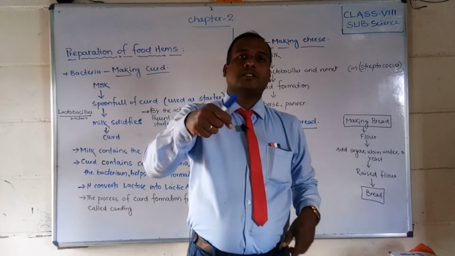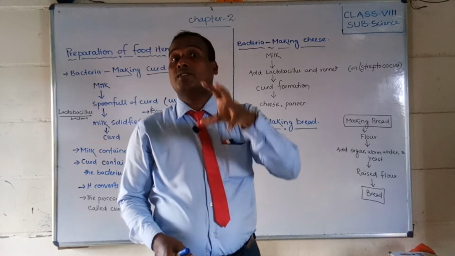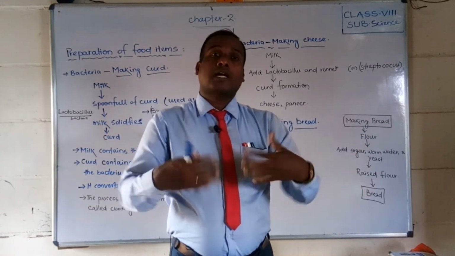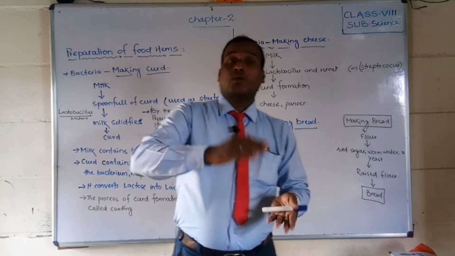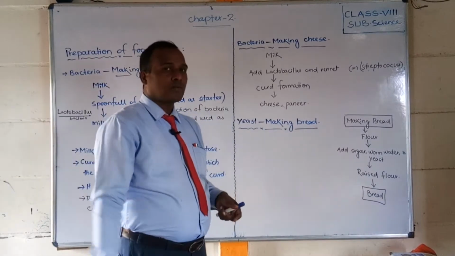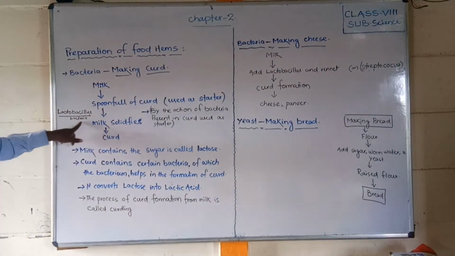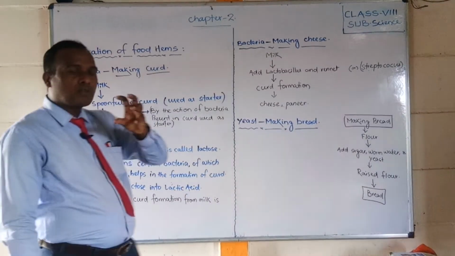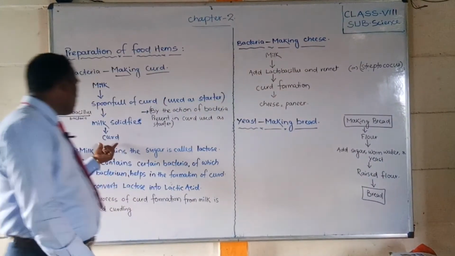Because inside the curd, the lactobacillus bacteria are present, and whenever that bacterium mixes with the milk, the lactose there will convert into lactic acid and form the curd. With the help of the lactobacillus bacteria, the milk solidifies. So the liquid milk will become just like a solid form. That is generally called curd.